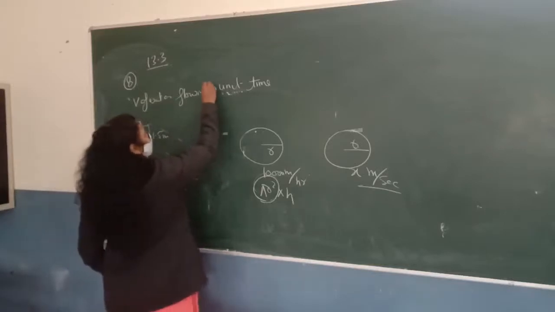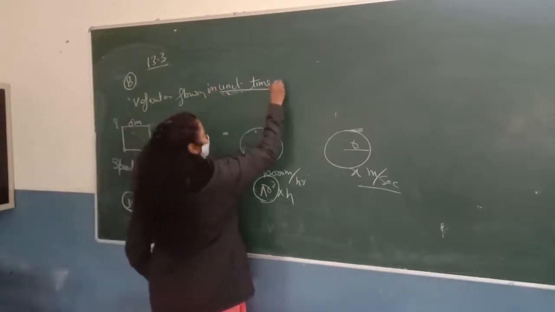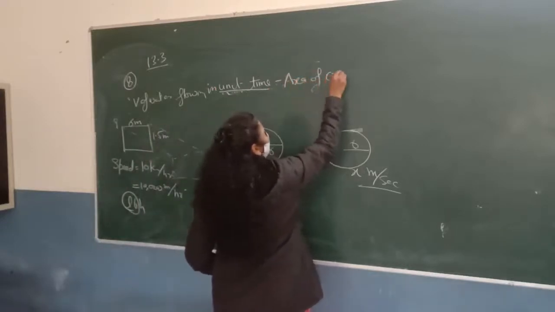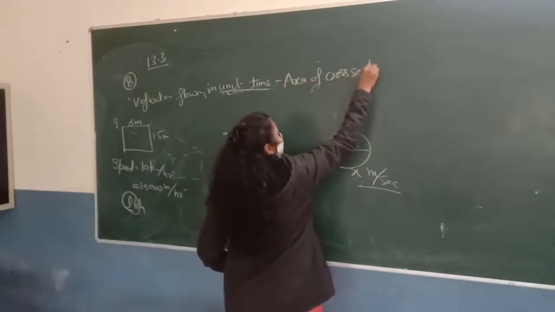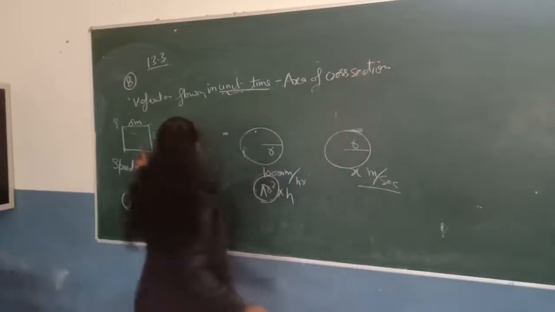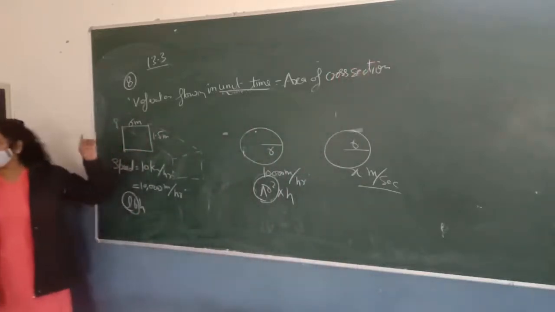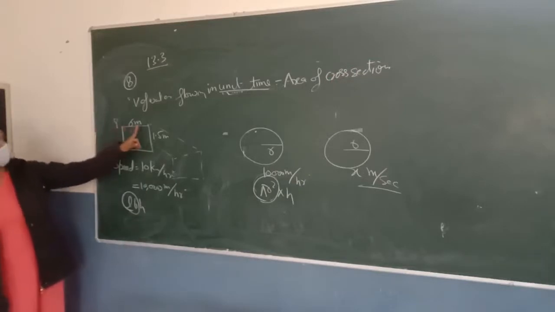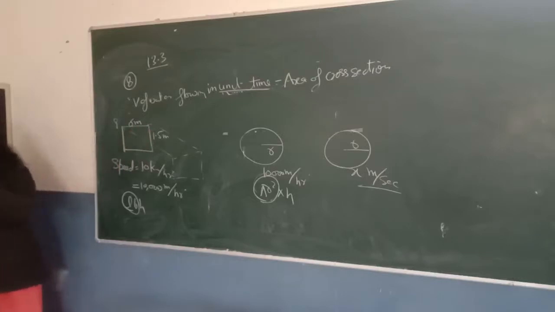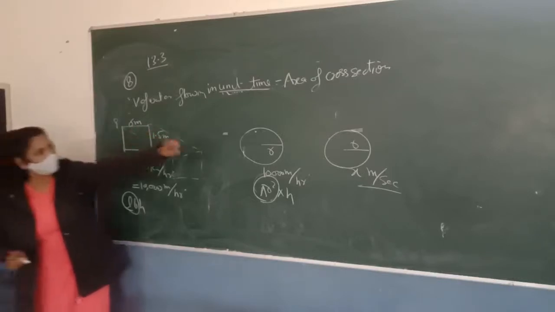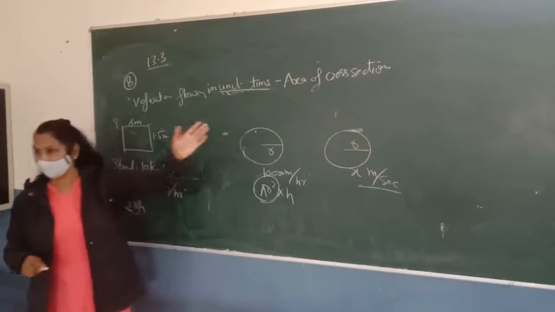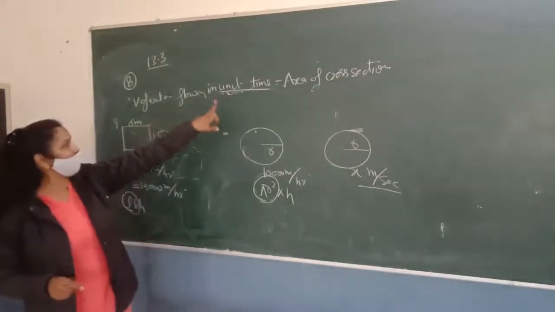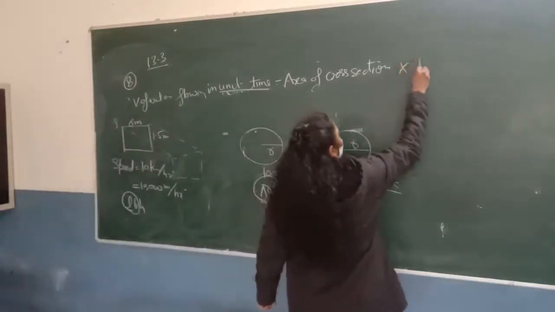So the volume of water flowing in unit time is area of cross section into rate. This cross section can be rectangular like this canal. So here in this case you will use the formula L into B. Or this cross section can be circular. If it is a circular pipe, then you will use the formula pi r square. So the volume of water flowing in unit time is equal to area of cross section into rate.